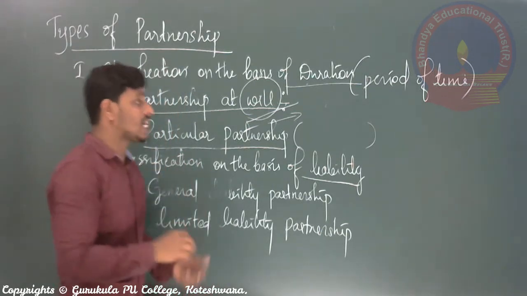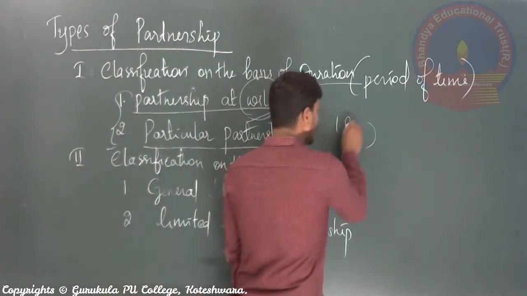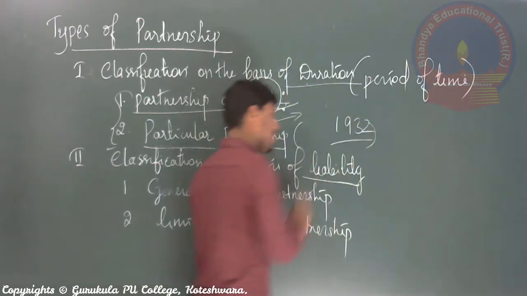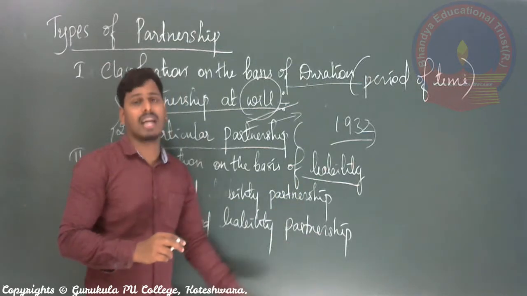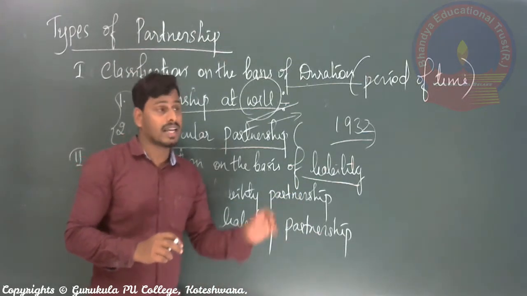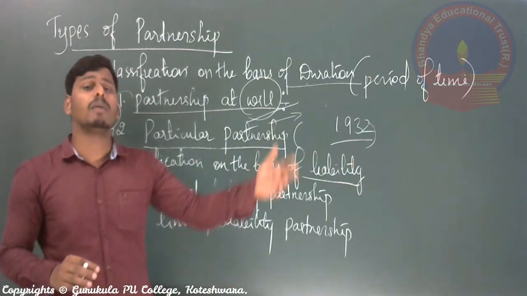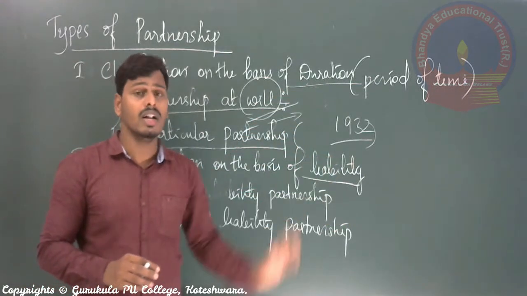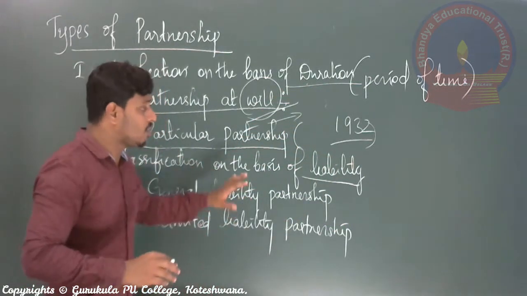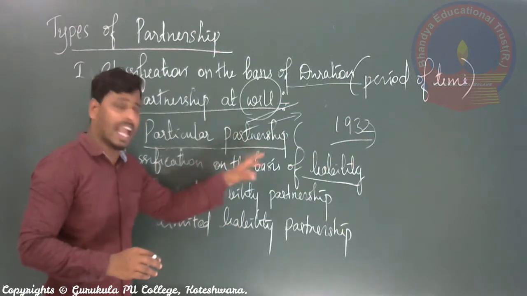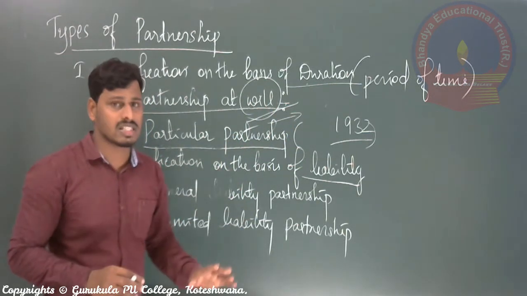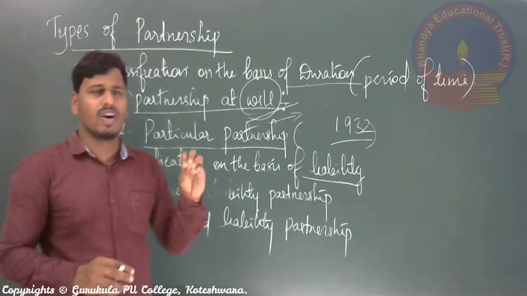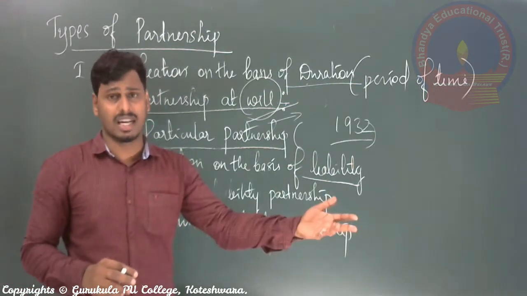But the Indian Partnership Act of 1932 also gives some provisions to have limited as well as unlimited liability. It means a partner can have limited liability in the partnership business. That must be specified in the partnership agreement, because it should not mislead any other parties.